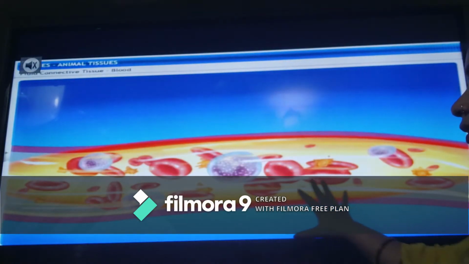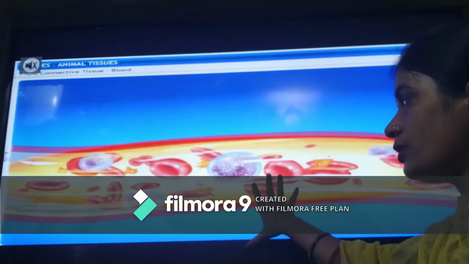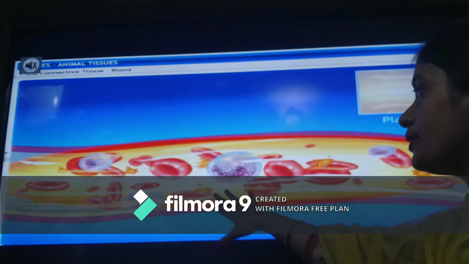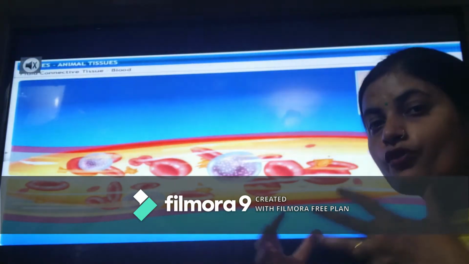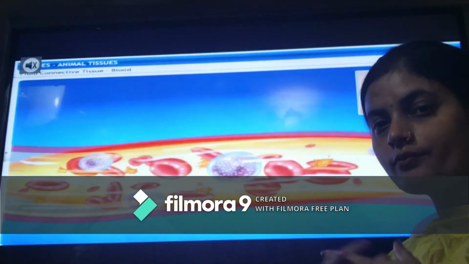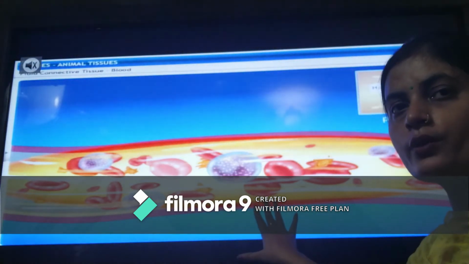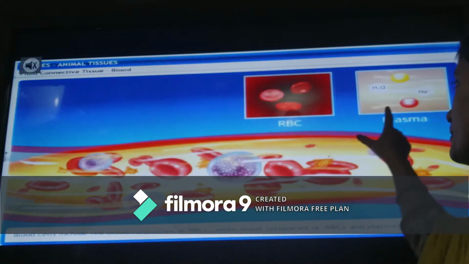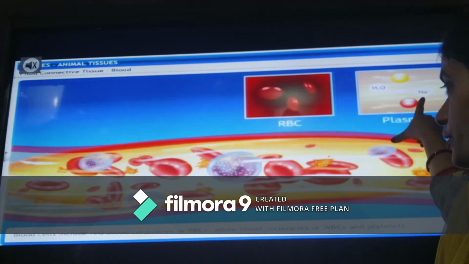Fluid connective tissue, blood. Inside the blood we can see the liquid portion is plasma, in which various cells like RBC, WBC and platelets are suspended, which perform their function in coordination with each other. So it is representing which tissue? Fluid connective tissue. It has plasma, the liquid portion, a mixture of H2O and salts like sodium.